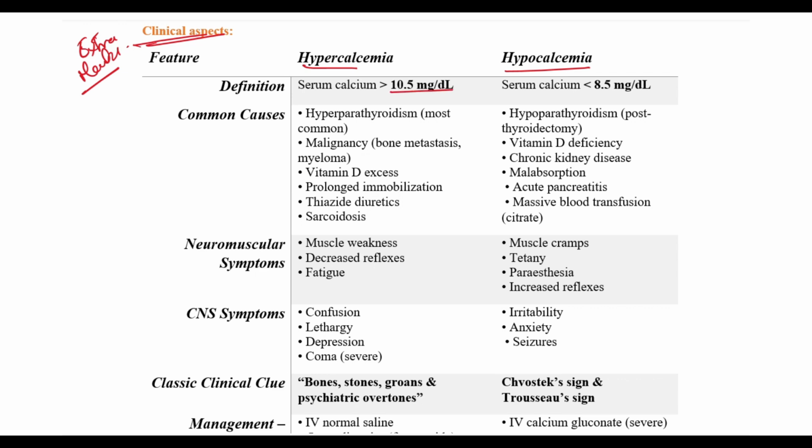Hypercalcemia is when the serum calcium levels are greater than 10.5 milligrams per deciliter. The common causes can be hyperparathyroidism, malignancies like bone metastasis, myeloma, vitamin D excess, prolonged immobilization or static conditions. We have thiazide diuretics and sarcoidosis. The neuromuscular symptoms will be weakness of muscle, decreased reflexes and fatigue. The CNS symptoms will include confusion, lethargy, depression, coma.